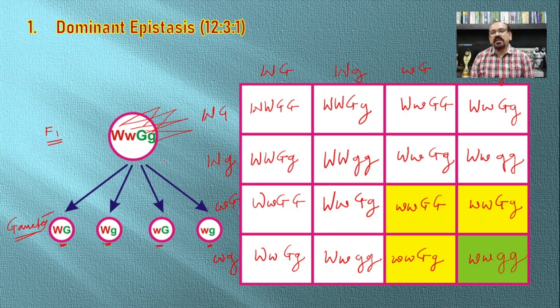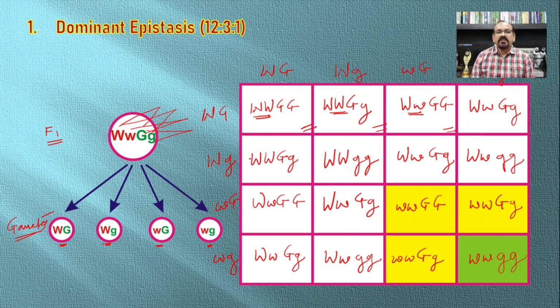So this will be our F2 generation organisms. If you see the phenotype, the color of the boxes is already given. Where there is a presence of capital W and whatever the second gene, the first gene, which is responsible for the development of white fruit, is dominant over the other character present at the other location.